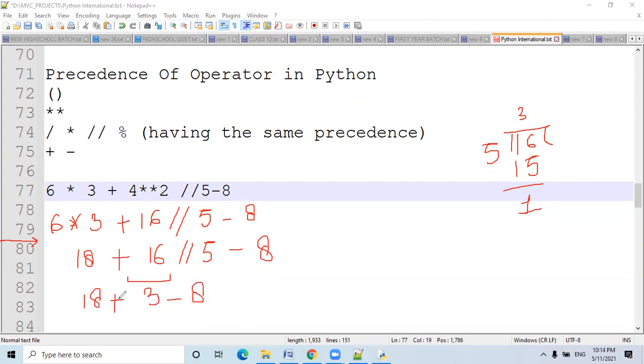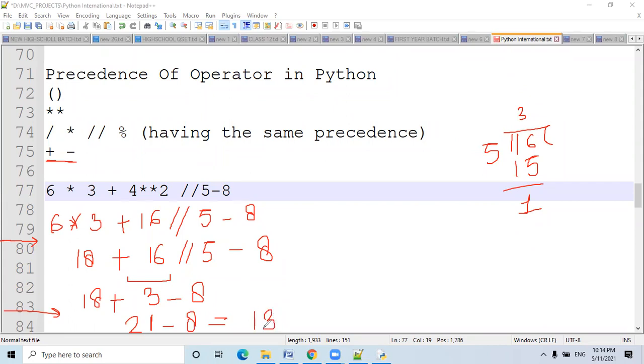Now there are two operators, plus and minus, both having the same precedence. But from the left hand side, plus is coming first, so I will evaluate it first, plus then minus. So 21 minus 8 will produce the answer 13.